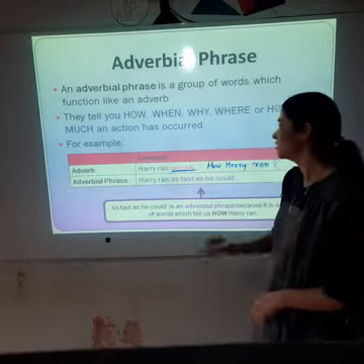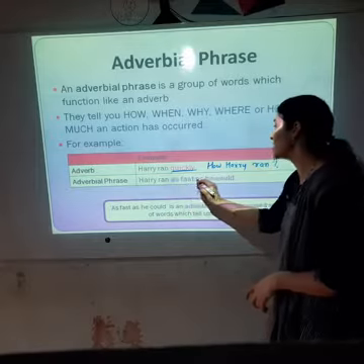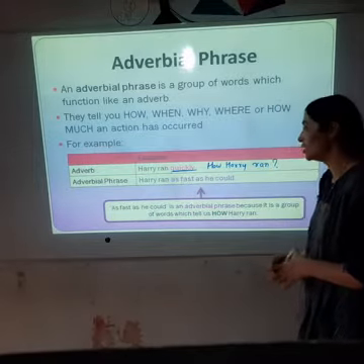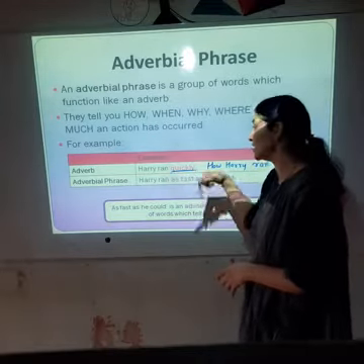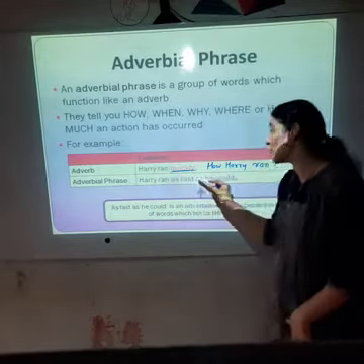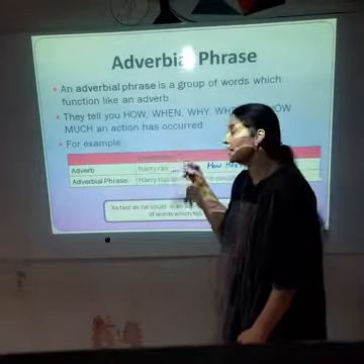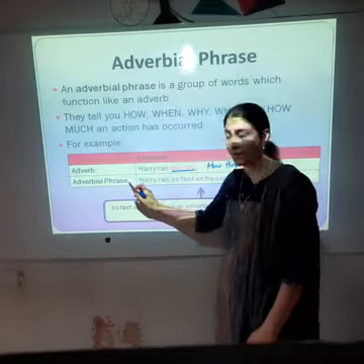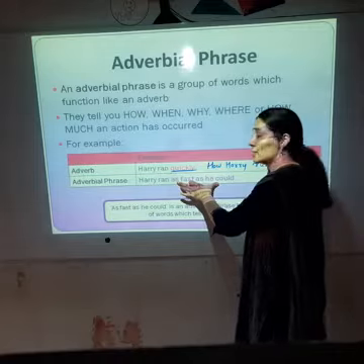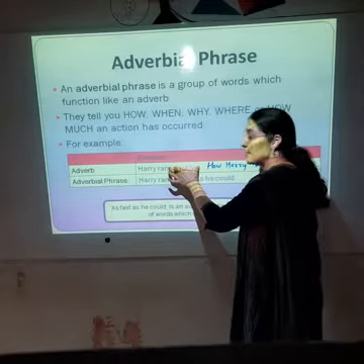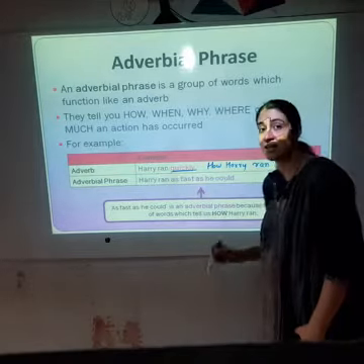So, adverbial phrase: Harry ran as fast as he could. So here he has run quickly. This word quickly is converted into as fast as he could. This adverb quickly is converted into an adverbial phrase in such a manner that we have to use a set of words which is equal to this but in a different manner. Harry ran as fast as he could.